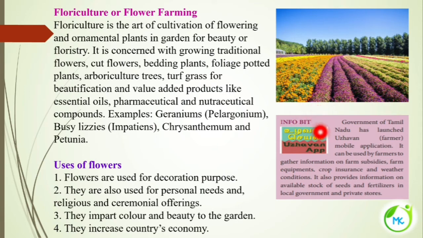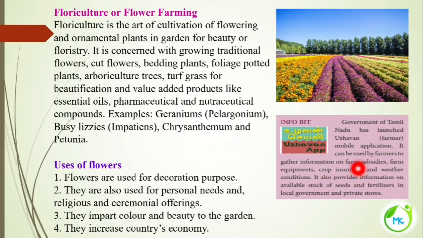And another info bit, Ulavan app. The government of Tamil Nadu has launched the Ulavan farmer mobile application, and it can be used by farmers to gather information on the farm subsidies. Farm subsidies is nothing but when they purchase the seeds, the pesticides, or the fertilizer at a reduced cost, it is referred to as subsidy.